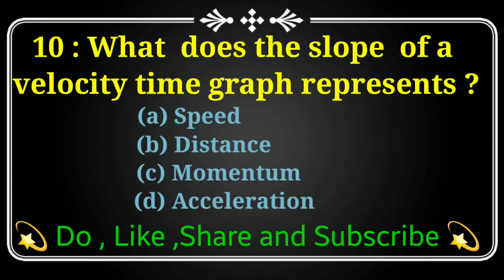What does the slope of a velocity time graph represent? Option A speed, option B distance, option C momentum and option D is acceleration. तो velocity time graph की जो representation हुई थी वो हुई थी option D acceleration. It depends upon acceleration.